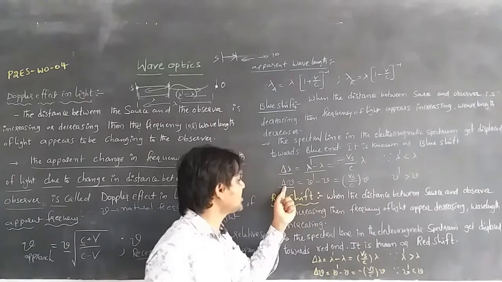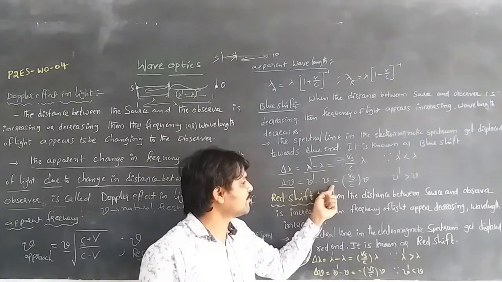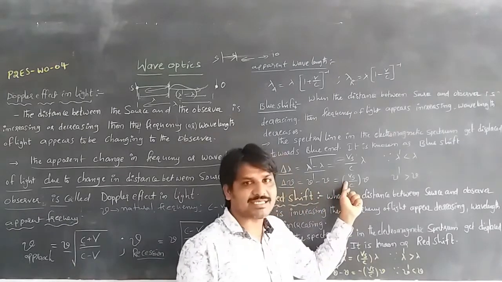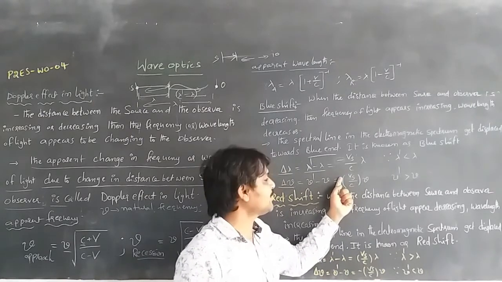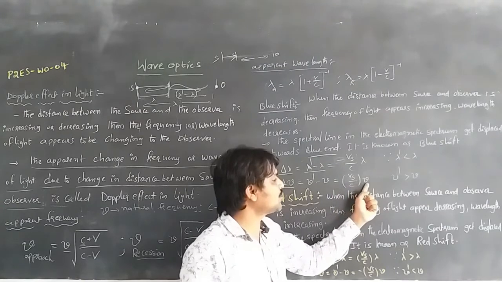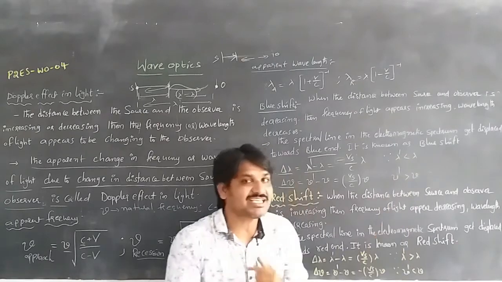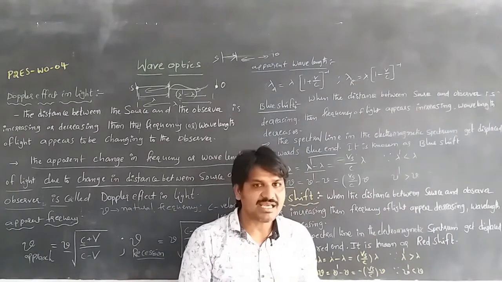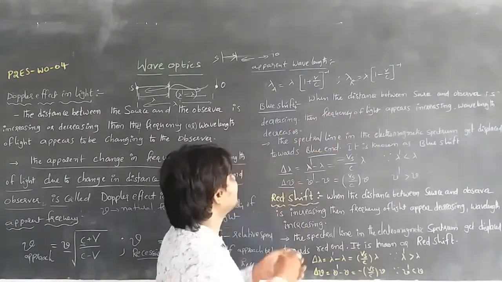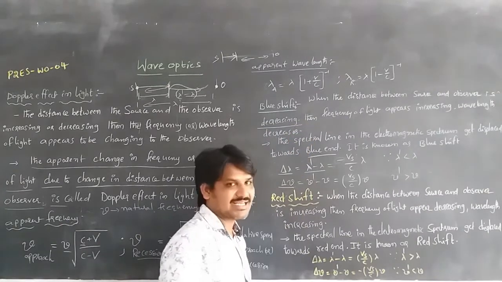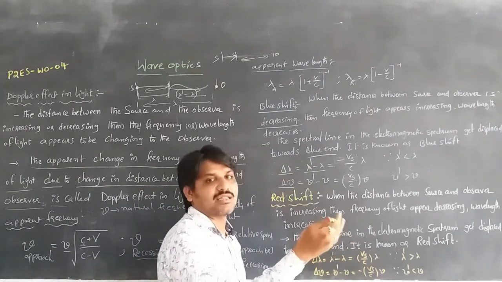About the frequency, the change in frequency, apparent frequency nu dash minus nu, is equal to plus Vs by C into nu. There is no sign, so it is considered a positive sign, where nu dash, the apparent frequency, is greater than nu. The frequency increases because the distance between the source and observer is decreasing, while the wavelength is decreasing.